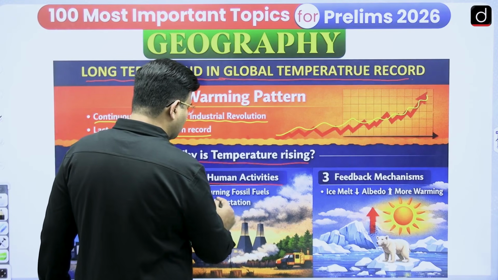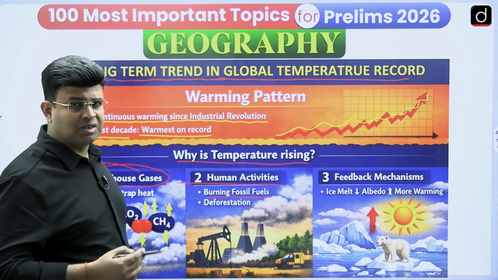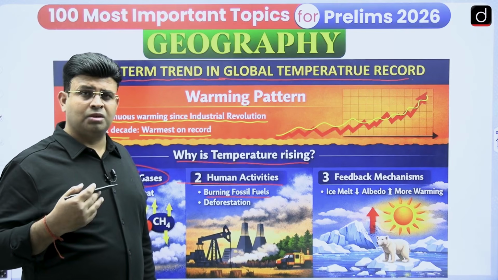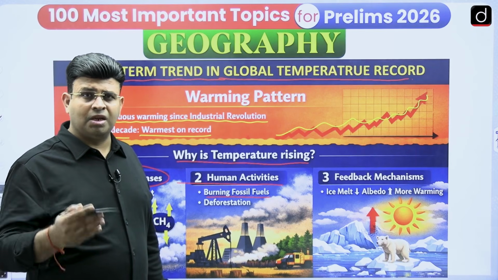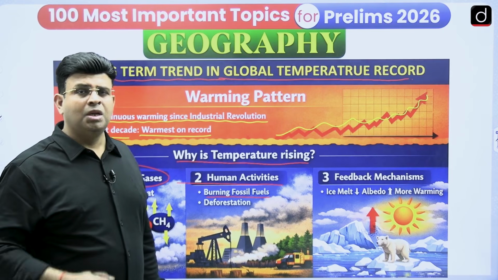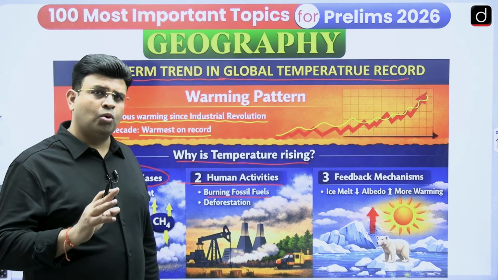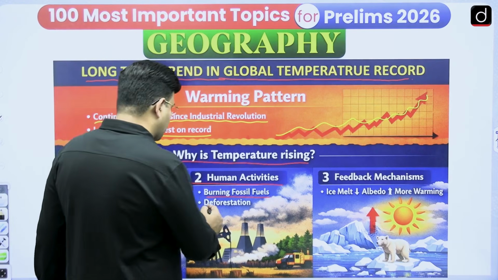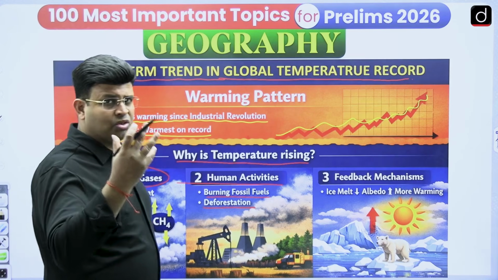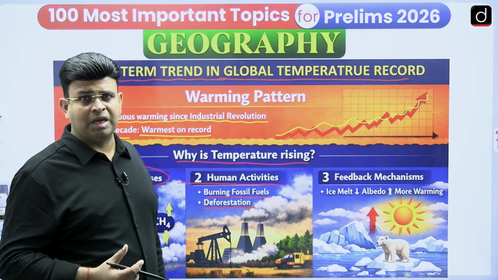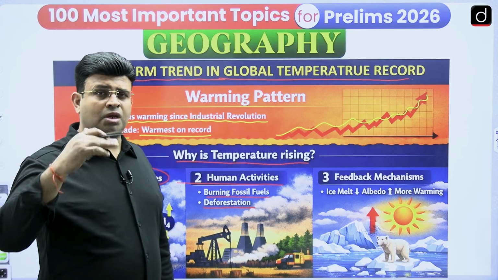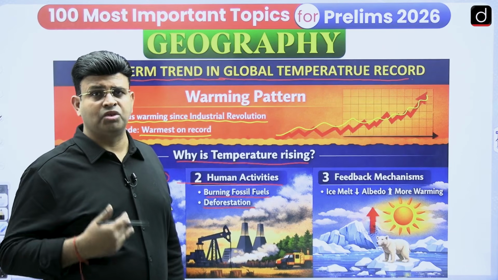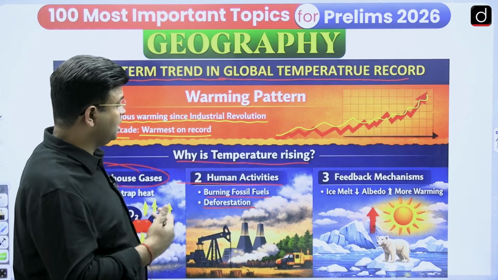human activities, burning fossil fuels, several fossil fuels such as coal and petroleum. Apart from it, gas hydrates and shale gases are there, so many things are coming out. But to an extent, you can say that coal and crude oil, especially petroleum, are the major ones, and after that deforestation, which helps in absorbing carbon dioxide. If you are removing it, the concentration of carbon dioxide is increasing, greenhouse gas is increasing, therefore the temperature keeps on increasing.